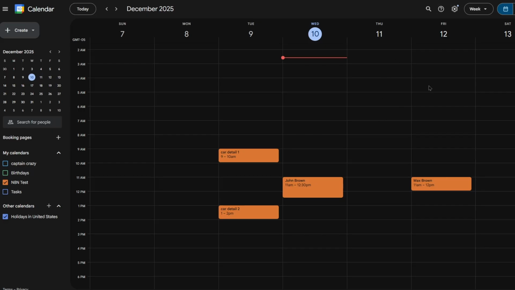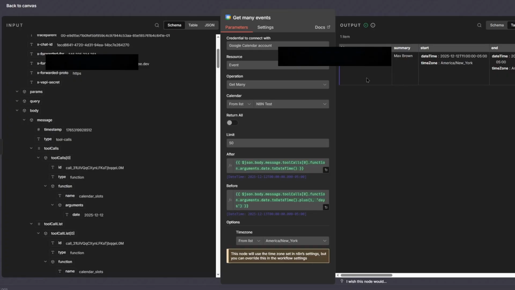Okay, so this is my calendar, and as I said, we were checking for the 12th, which is Friday. And as you can see, we have 1 appointment on Friday. And if you go back to N8N, you see you return 1 appointment, because for the entire day of the 12th, we only have 1 appointment. That's it. And it returns 1 appointment.